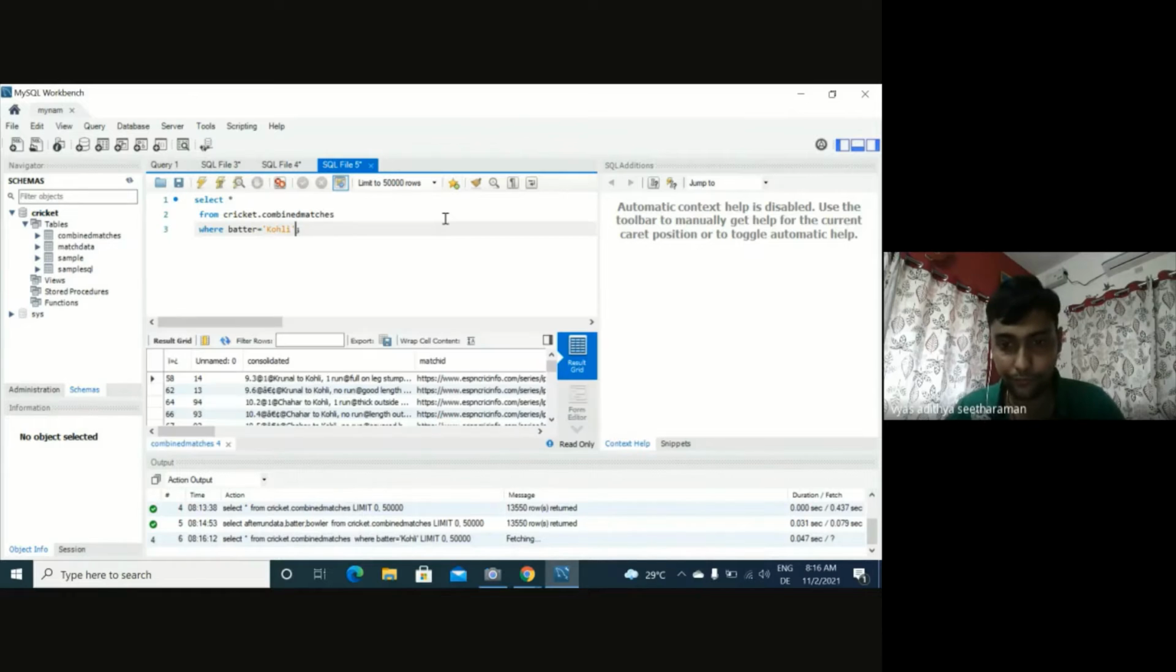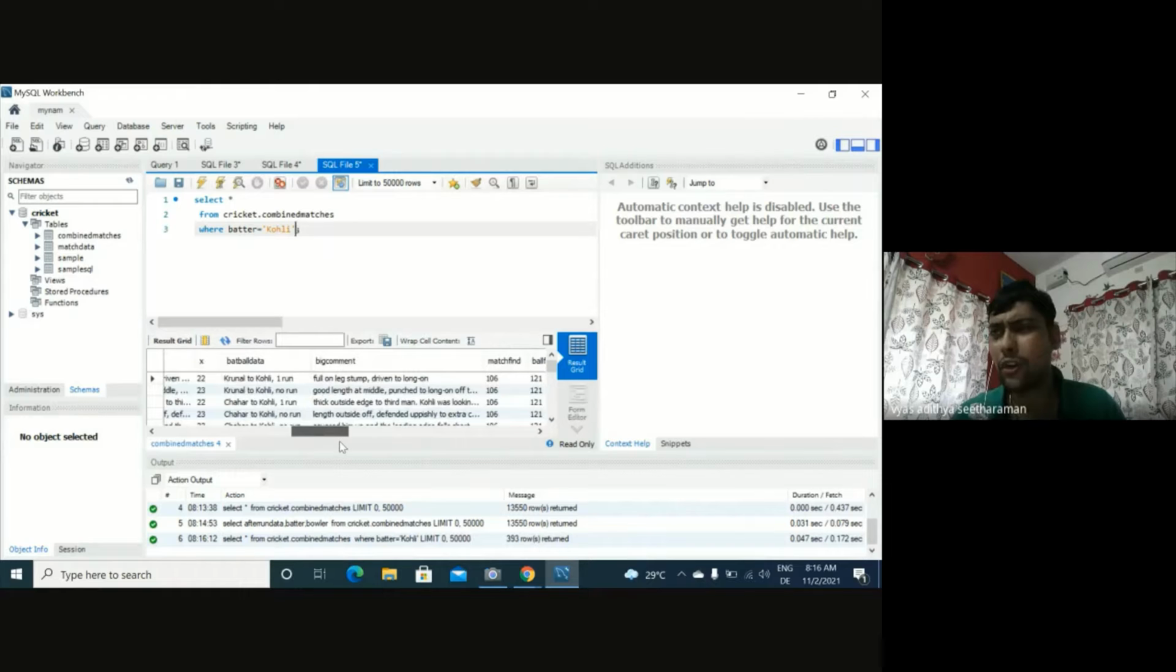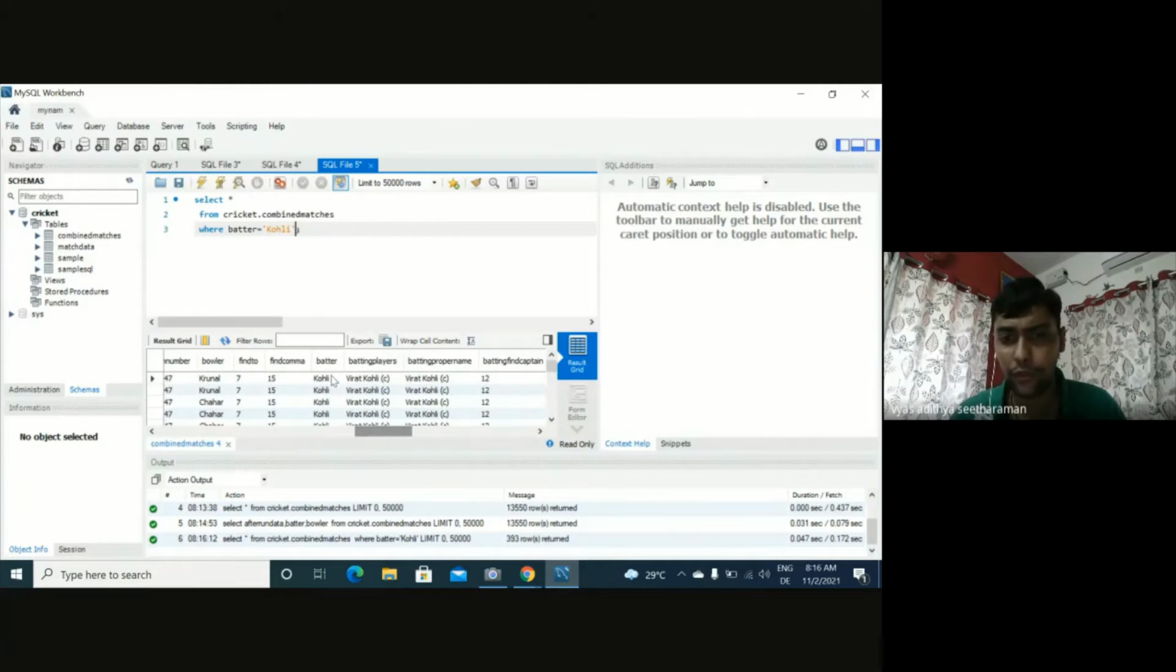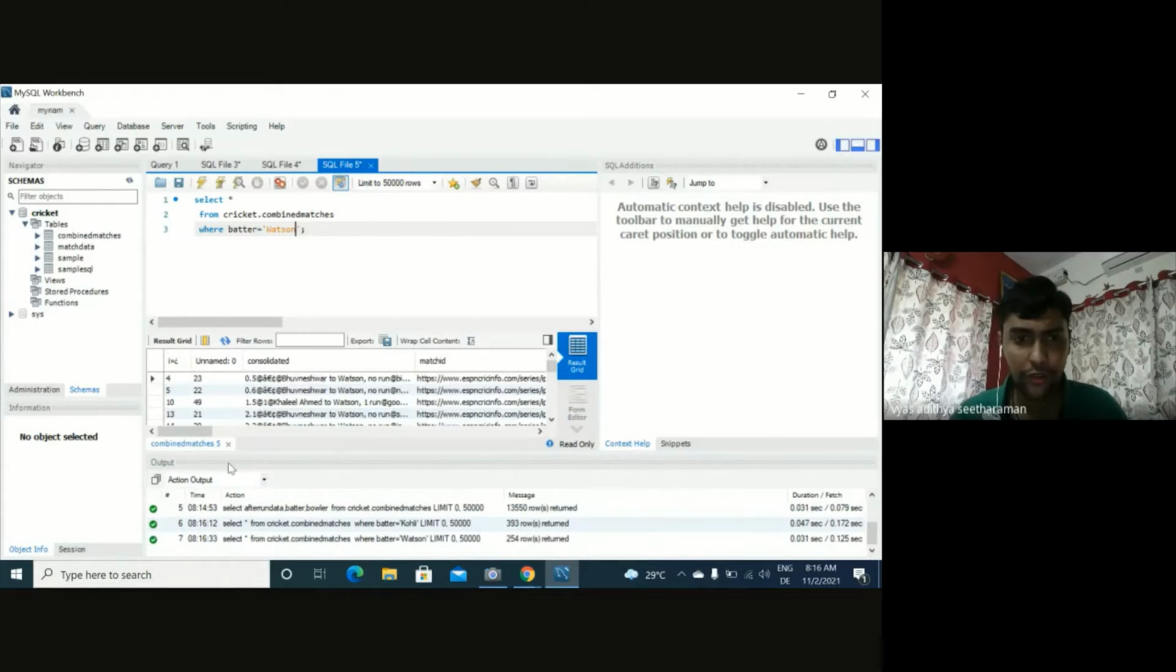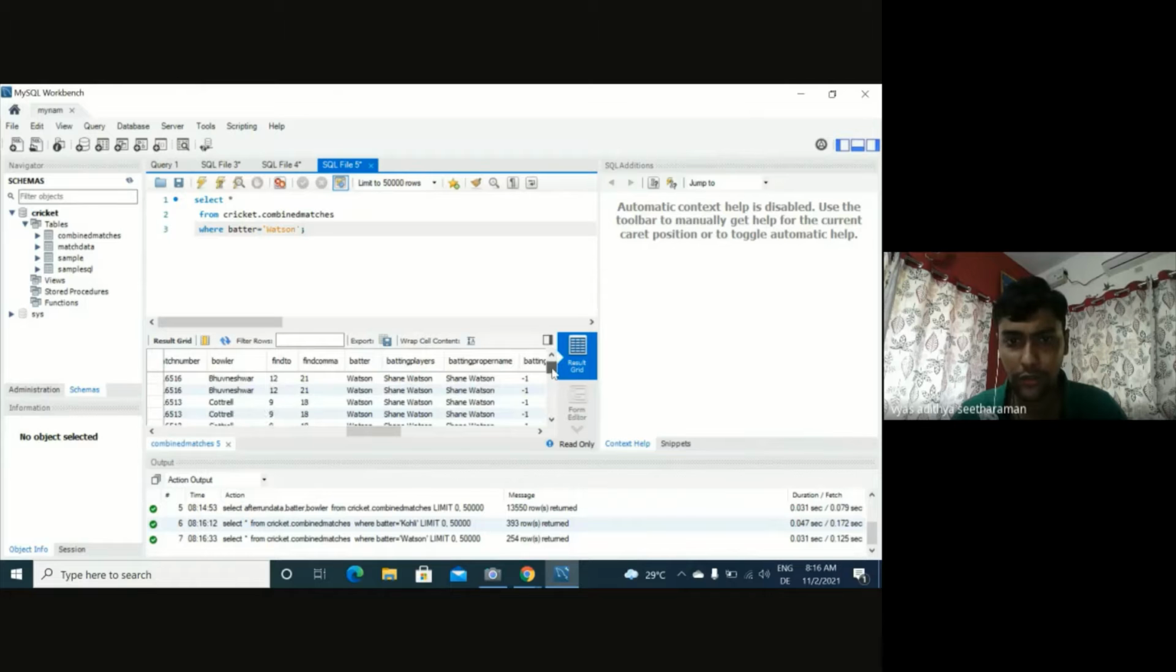We run this query and we get 393 rows, which makes sense. Basically it means Kohli batted around 393 balls in that IPL. You see, the batter name turns out to be Kohli in all these examples, right? So we could do something similar, maybe we'll try another name. Since it was last season, let me put the name Watson, for example. And you see Watson batted around 254 balls, right? So yeah, you see the batter is Watson. We get only those data points, right? So this is the basic where condition, like putting a filter on the data based on our need, right?